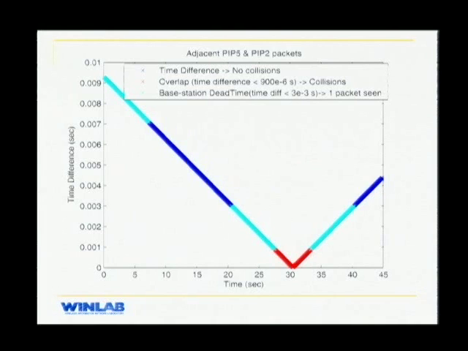This is again the same experiment with time on the x-axis and the time difference between adjacent PIP5 and PIP2 packets on the y-axis. Here again we have the region of no collision. When the two packets come closer to each other, we get the base station dead time. What we found was that when the time difference between two adjacent packets received at the base station was less than 3 milliseconds, you have base station dead time. So this makes the apparent length of the packet 3 milliseconds as opposed to 900 microseconds, which is what it is actually supposed to be. When your packets come closer than 900 microseconds, you have the region of collision.